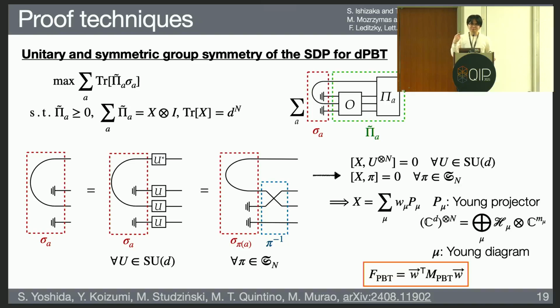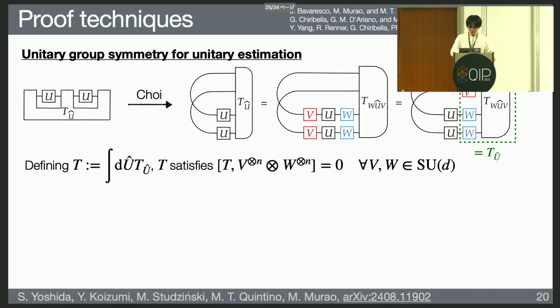And the fidelity of this port-based teleportation can be given as a bilinear form of this parameter W by using the matrix MPBT. Okay, so this was for the port-based teleportation, and I will move on to the unitary estimation.